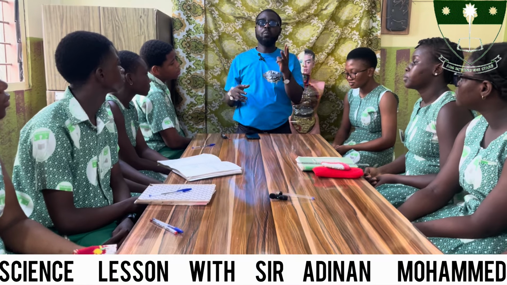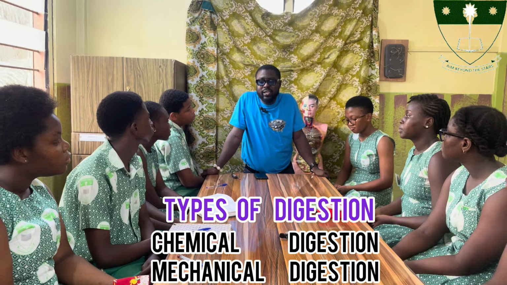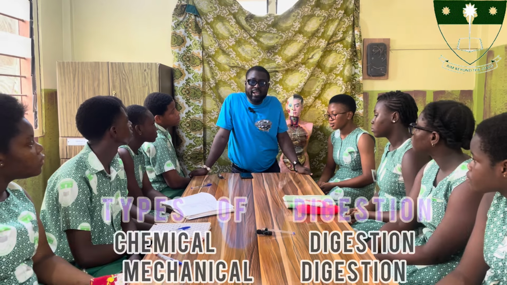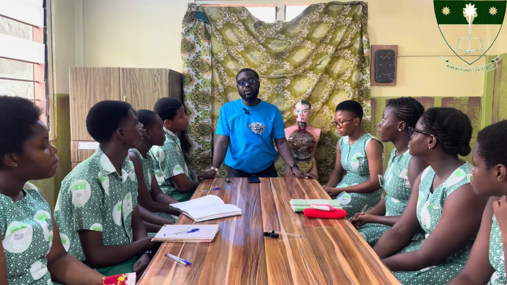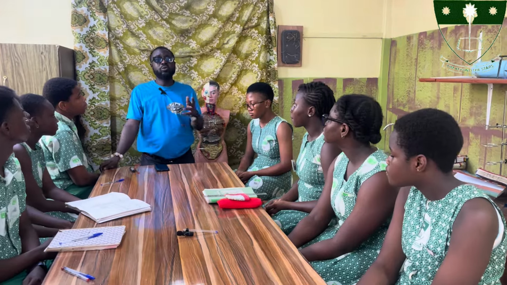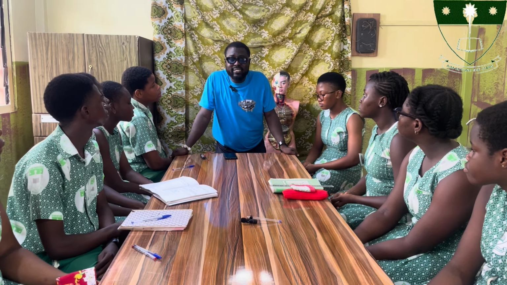Now we have two main types of digestion. We have the mechanical digestion and then we have the chemical digestion. When we talk of mechanical digestion, it simply means the mastication or let's say the biting and chewing of food by the teeth when the food is introduced in the mouth. So mechanical digestion occurs in the mouth.